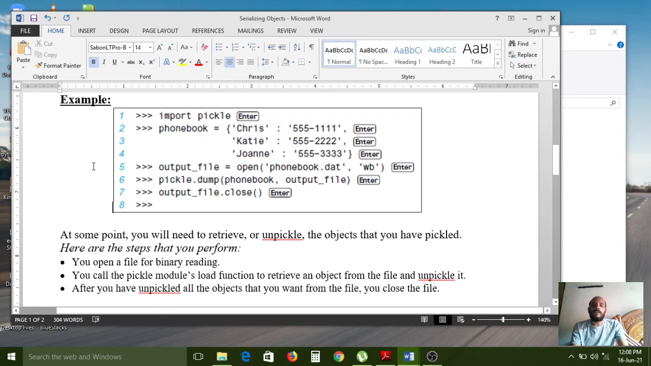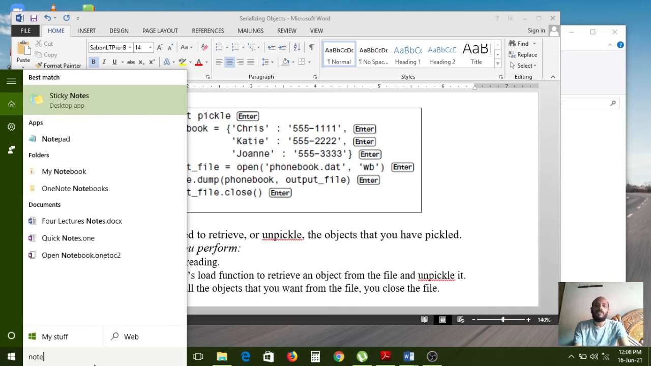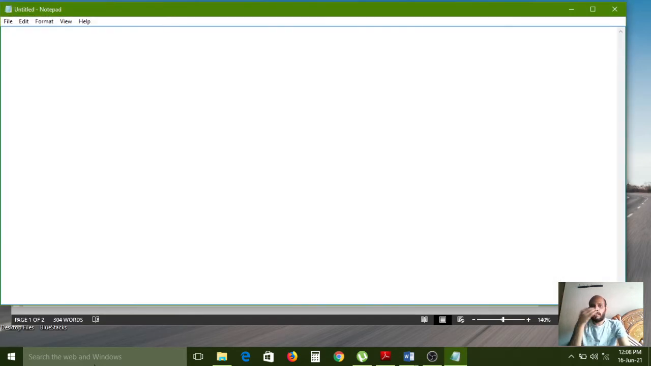Now I want to show it practically, then only you can understand. For that I am opening a notepad window. First I need to import the pickle module, P-I-C-K-L-E. Pickle is one of the modules. And after that I want to create a dictionary object, a phone book dictionary I am creating.